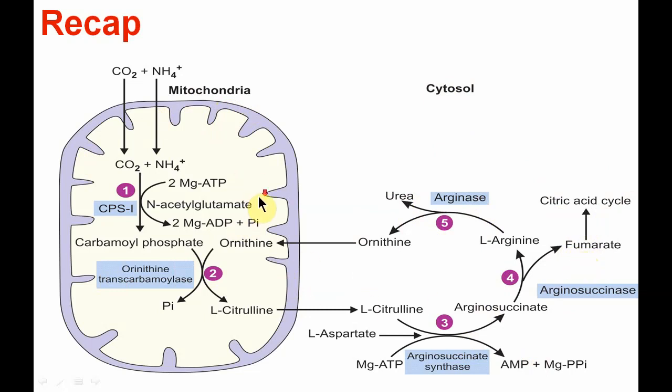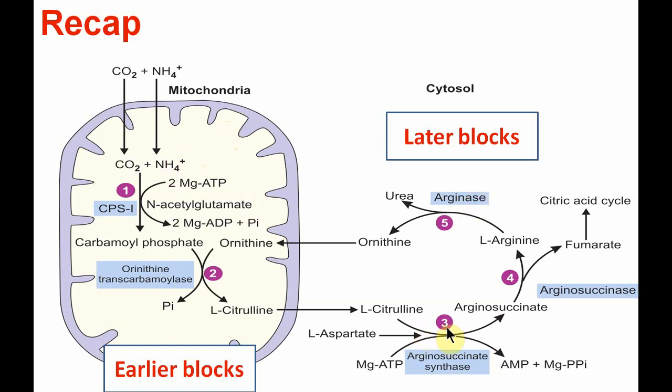So earlier blocks in this pathway, that is steps 1 and 2, will lead to more ammonia accumulation in our body, and as you all know, ammonia is very toxic to animals. The later blocks, that is at steps 3, 4 and 5, will lead to accumulation of intermediates like increased citrulline, argininosuccinate or arginine in the body, with only a very small rise in the ammonia level. Okay, now let us see the causes.